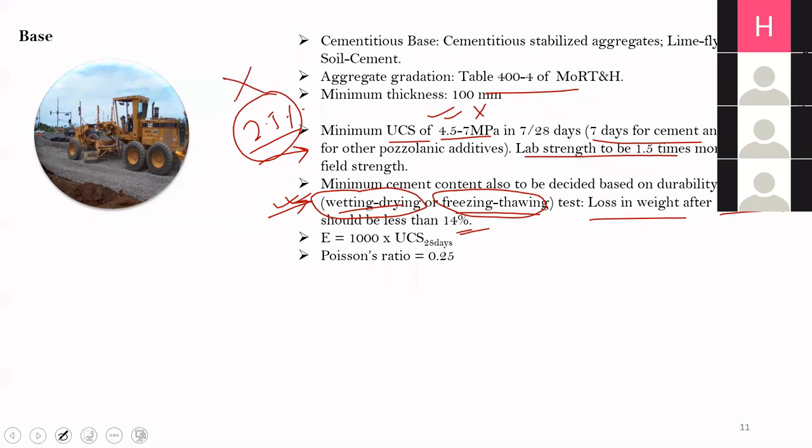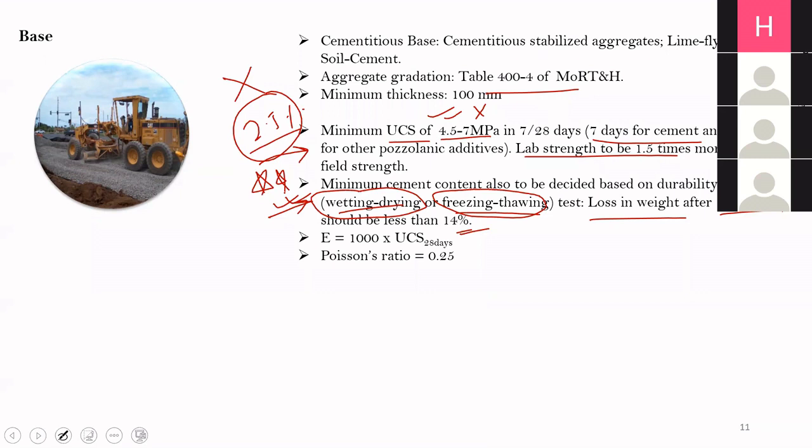optimum cement content. Maybe you will have to increase the cement content, or you will have to take some other measures to solve this problem. But this should be mandatorily done. Okay, durability criteria. But this durability criteria is not required if cement treated sub bases are used. This is required only when cement treated bases are used.